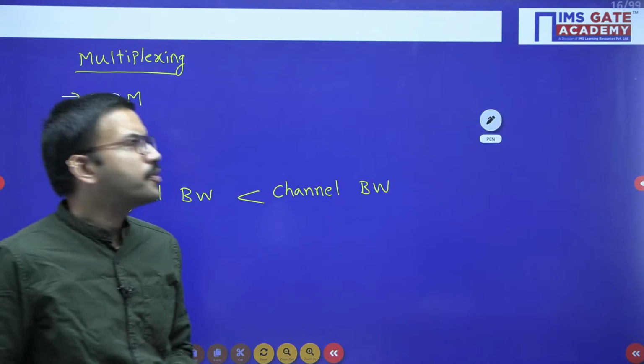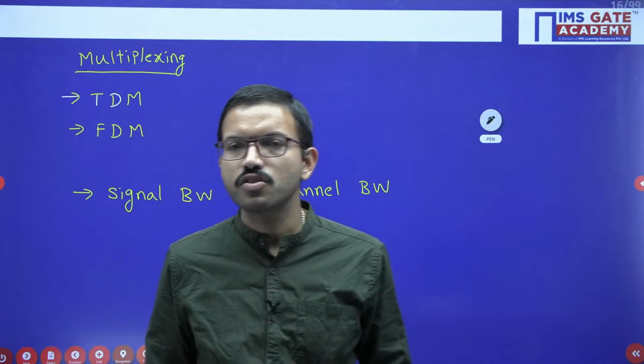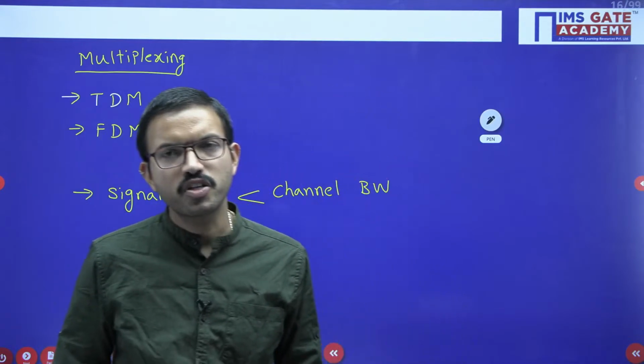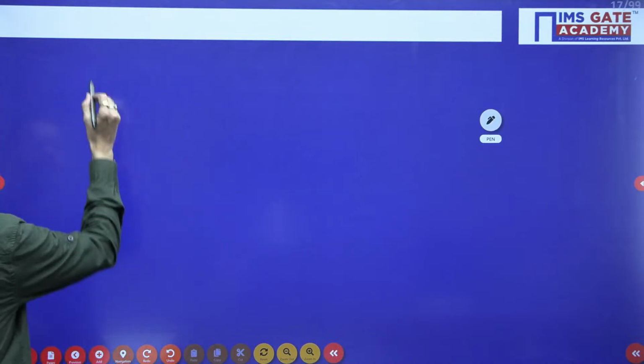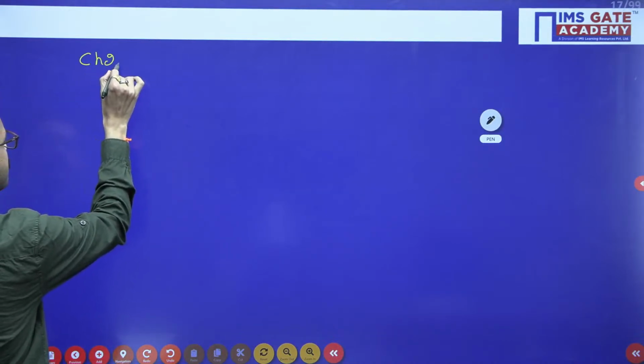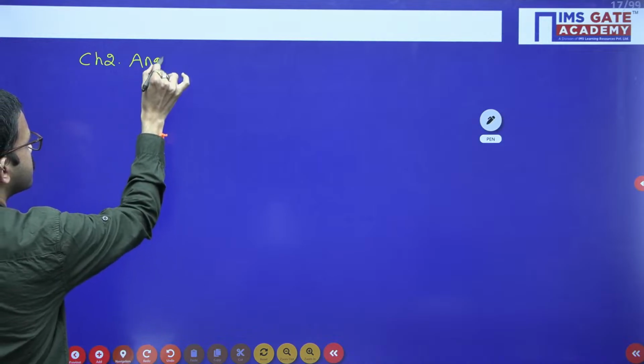Up to here, what concepts have we discussed? All the concepts related to amplitude modulation, that is the first chapter. Now we are going to the second chapter, that is angle modulation. Chapter 2, angle modulation.